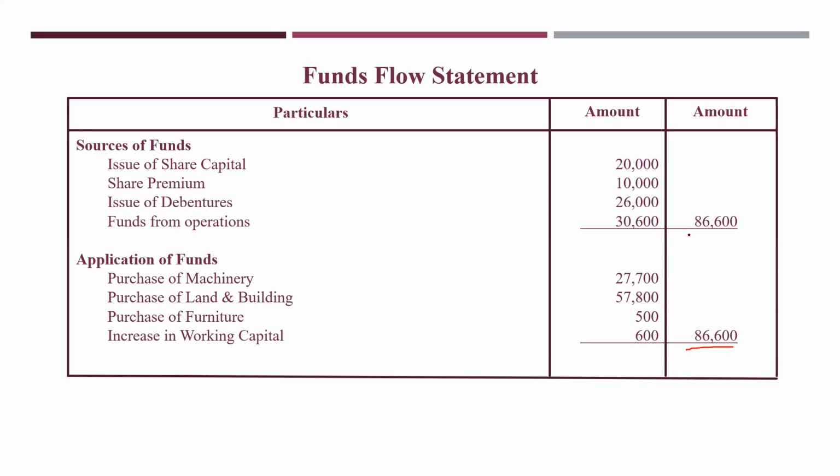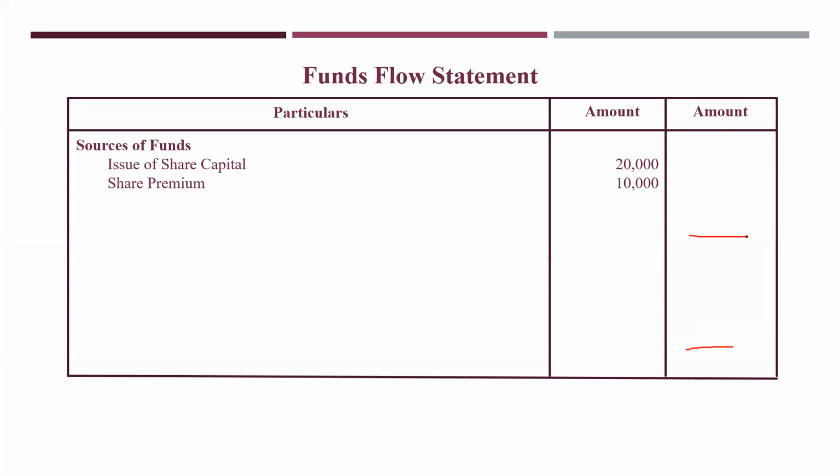This should be tallied. This is how you calculate your funds flow statement. Funds flow statement is very simple, but only a lengthy process. That's all. You have to be very, very careful while solving this problem. Being careful itself is very, very important. This is what a funds flow statement is.